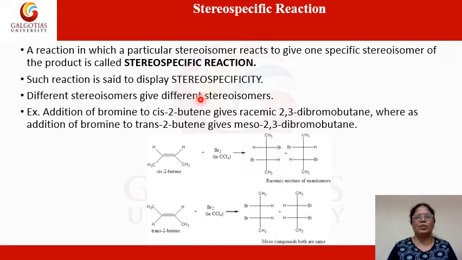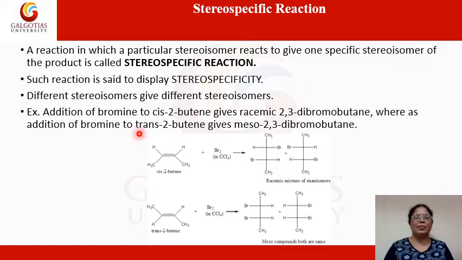So in case of stereospecific reactions, when one particular stereoisomer reacts and gives only a specific stereoisomer, then that type of reaction is called as stereospecific reaction. And the property is called as stereospecificity. Different stereoisomers give different stereoisomers.